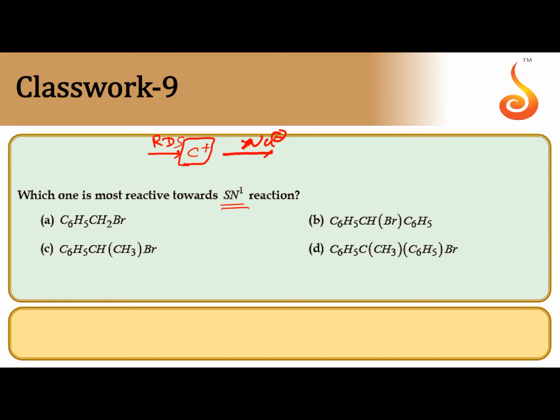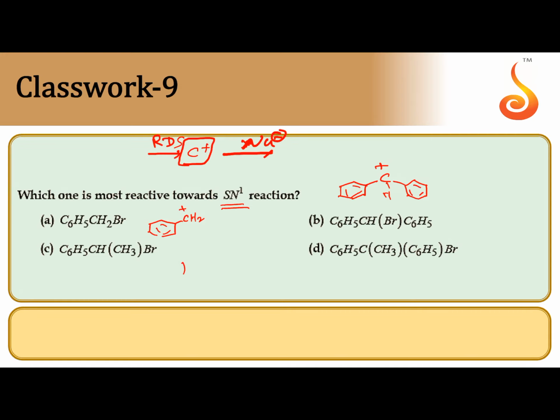So first, benzyl bromide, you write benzyl carbocation, CH2 plus, this is stable due to conjugation. Next one, CH, you remove bromine and put plus symbol, C6H5. This is 2 degree benzyl carbocation. Still it is more stable when compared with the first one.